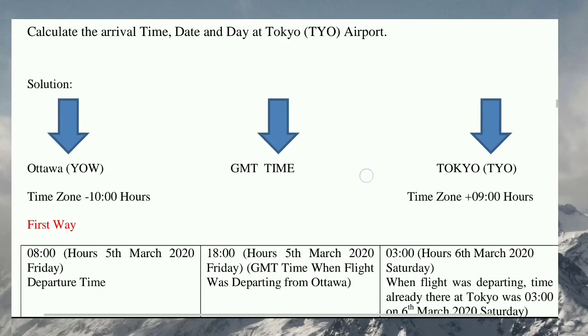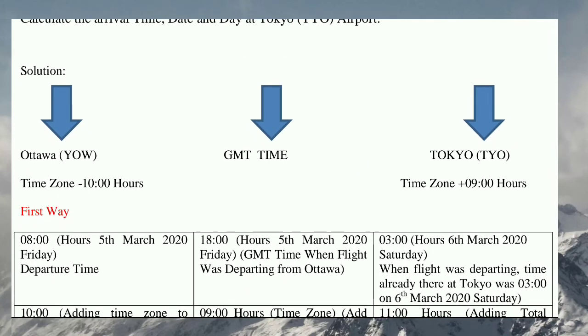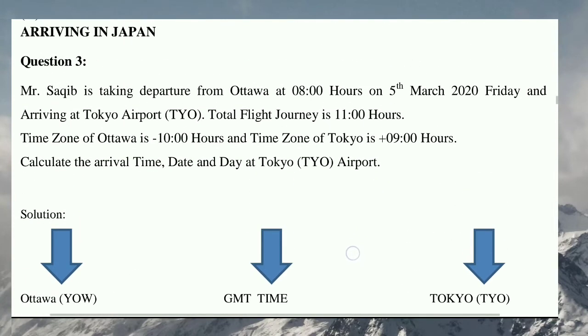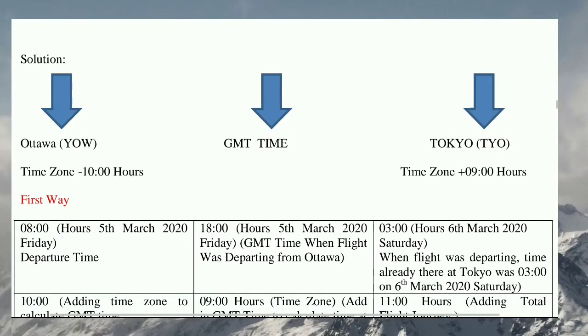So before calculating the arrival time we have to calculate the GMT time, because this is the easiest way to calculate the arrival time. You can calculate directly, but the thing is that will be a little confusing. So here first we will calculate the GMT time so that we can calculate the local time of Tokyo. The departure time here is 8 hours, that is in the morning, and the time zone of Ottawa is minus 10 hours. So minus 10 hours means that Ottawa is 10 hours behind GMT.